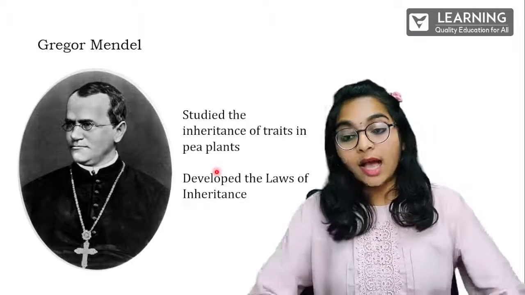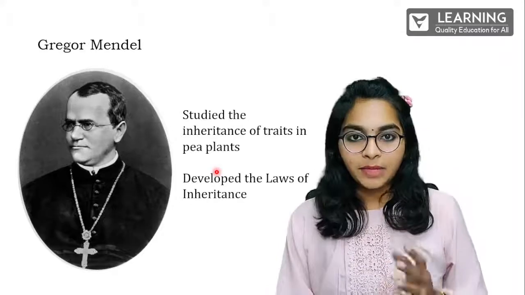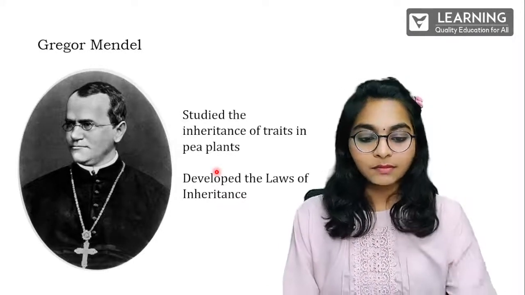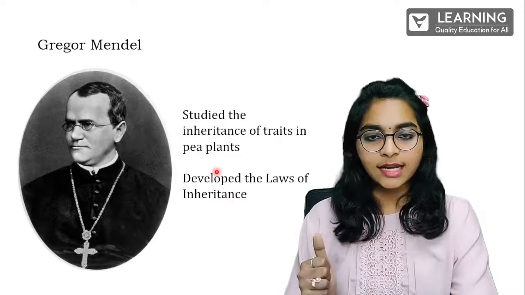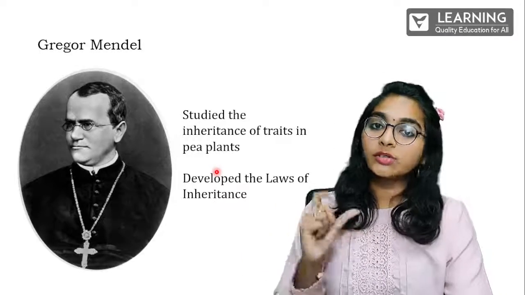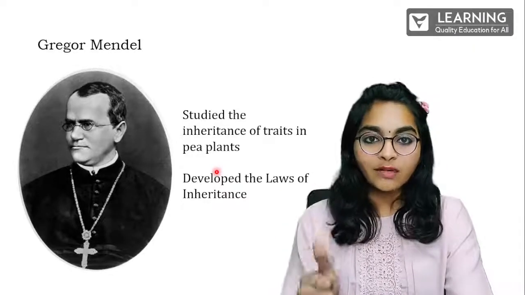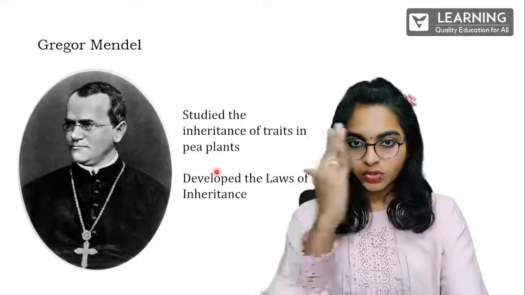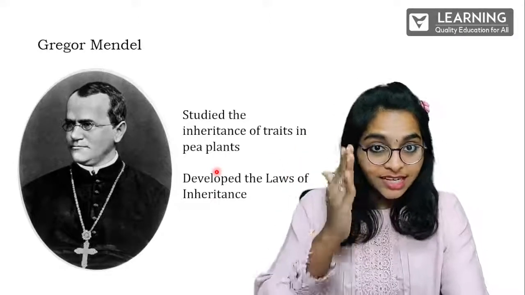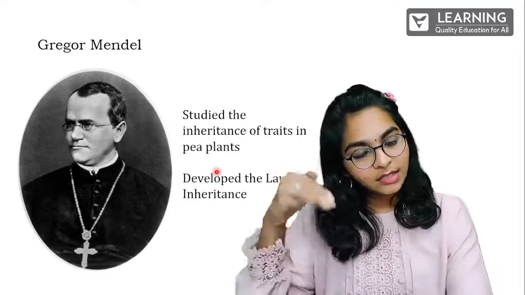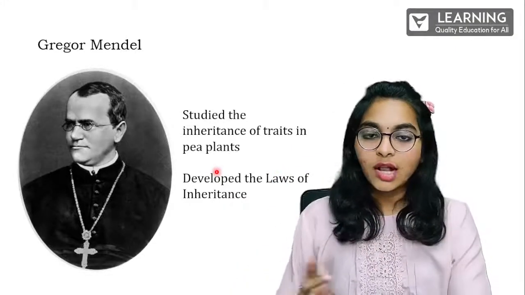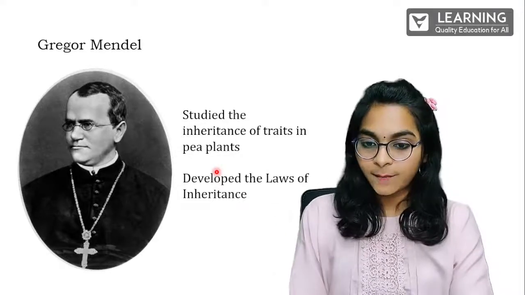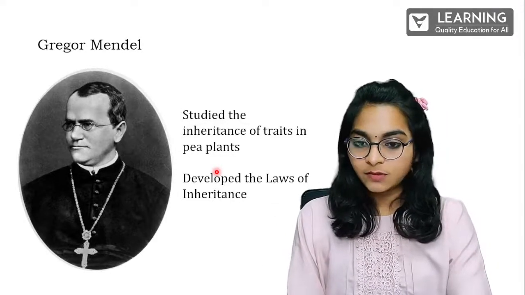Right, now we'll study how he did it. Okay, in pea plants especially, how it worked or how he did it, we'll study. And the laws, whatever I said, he formulated 3 laws, right? So those laws altogether, we'll call them the law of inheritance. Okay, something which is passing from the parents to the offspring. And those parents are getting the characters from their parents. Right, so that particular pathway, you call that inheritance. So he developed the law of inheritance. Please make a note of this. Clear? Now we'll just move on to the next.